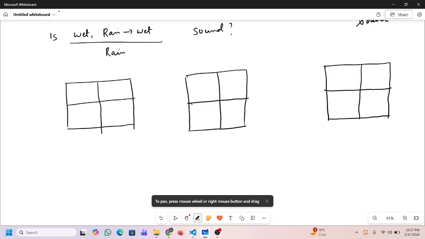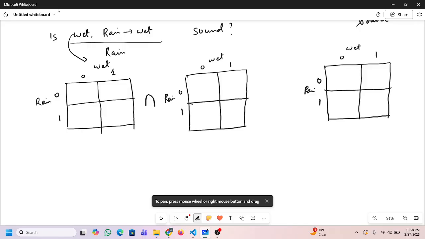This one is for wet. Here I am taking wet, 0 1, and rain, 0 1, and here again wet, 0 1, and rain, 0 1, and in between there is the symbol of intersection.